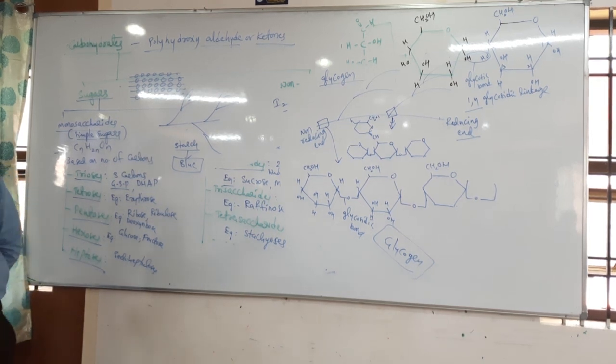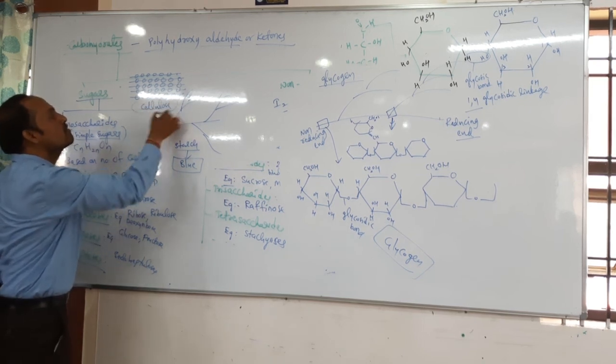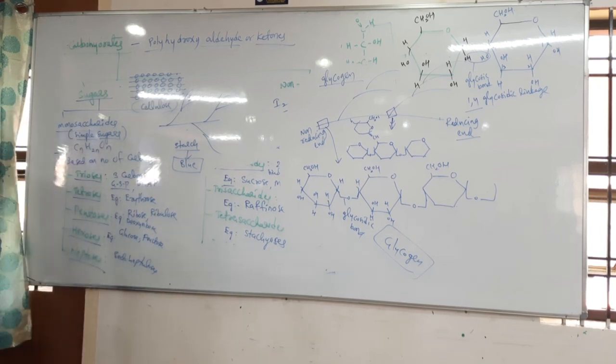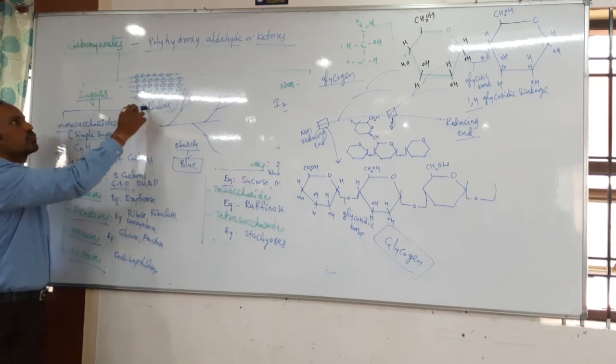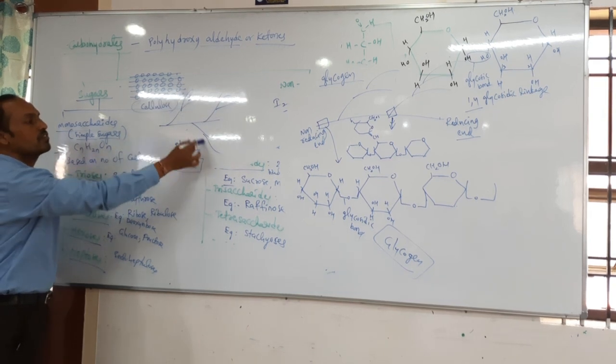Where can we not observe branches? In cellulose. That's why when we add iodine to cellulose, it does not turn blue, because it can't trap the iodine particles in that structure. But here branches are there, and in these branches they can trap it. That's why starch gives the blue color.